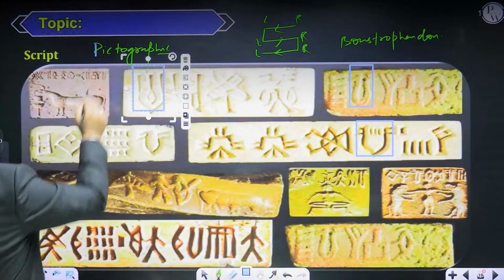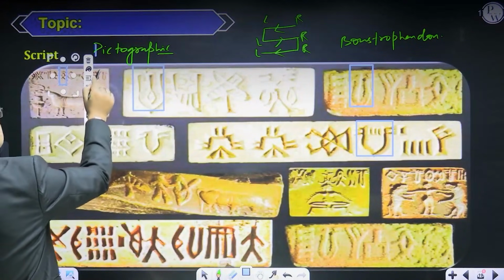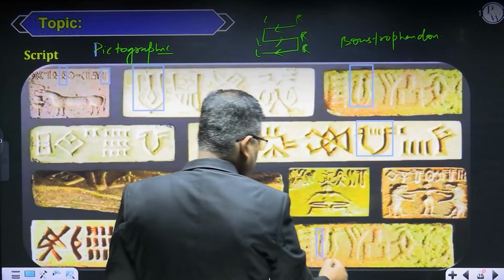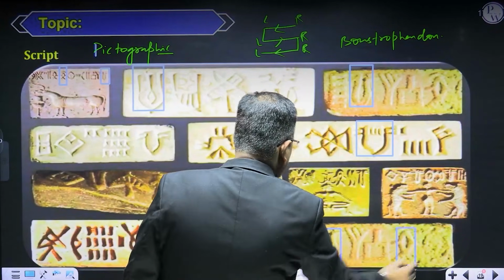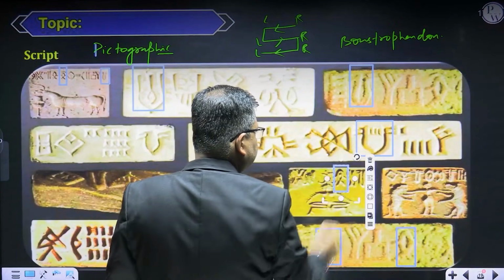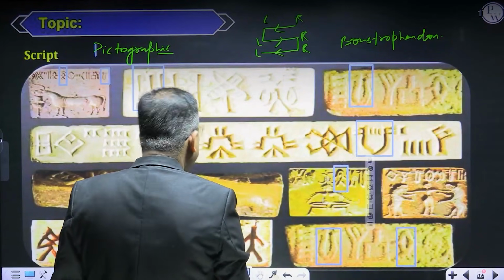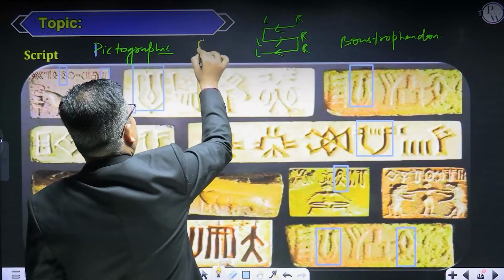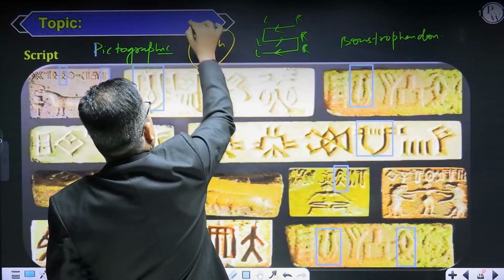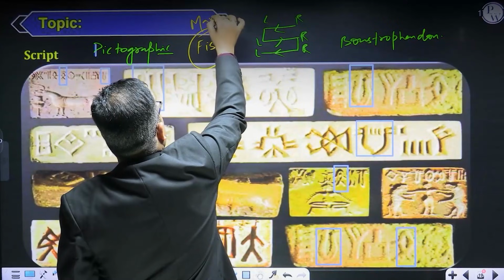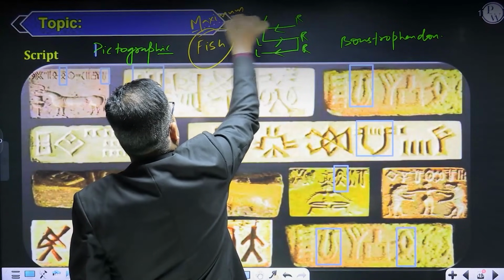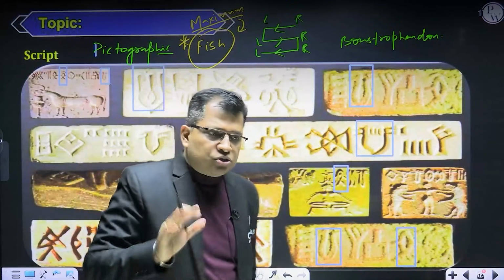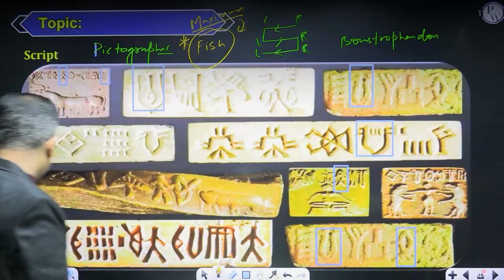So the maximum representation is of fish. Is that okay? That is very much important, sir, madam, so you should keep it with yourself.